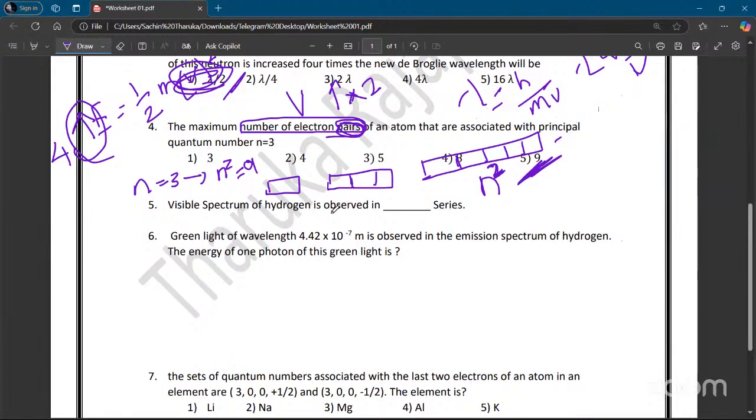The visible spectrum of hydrogen is observed. This is the Balmer series.